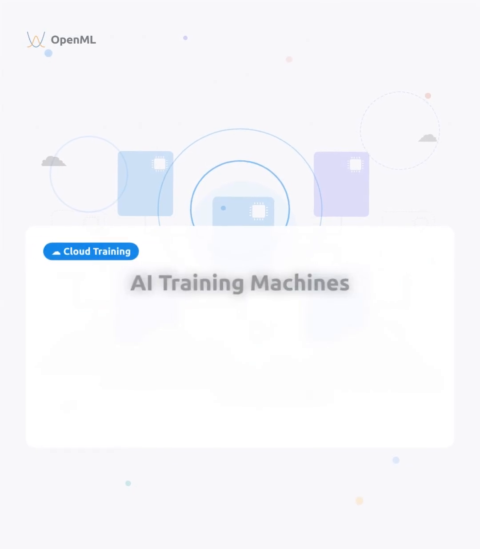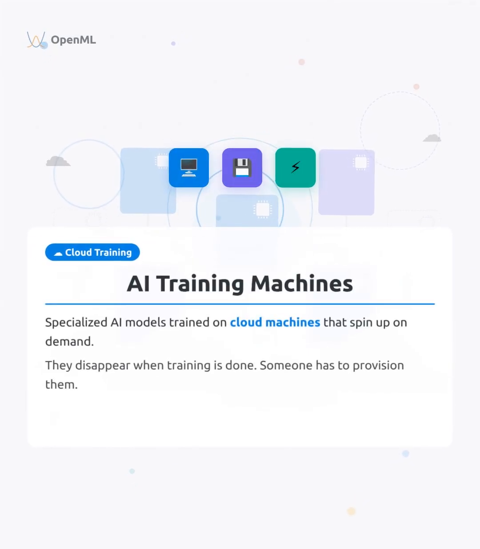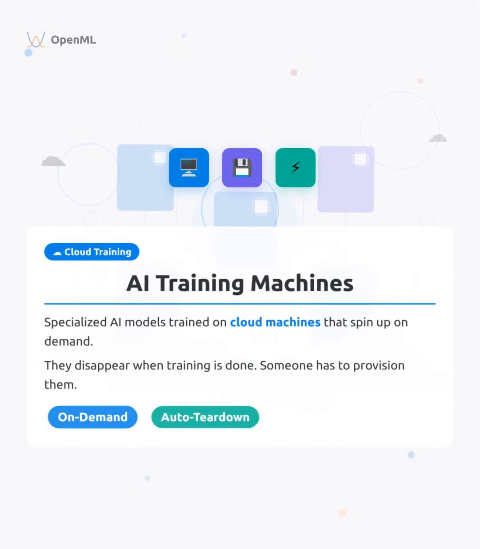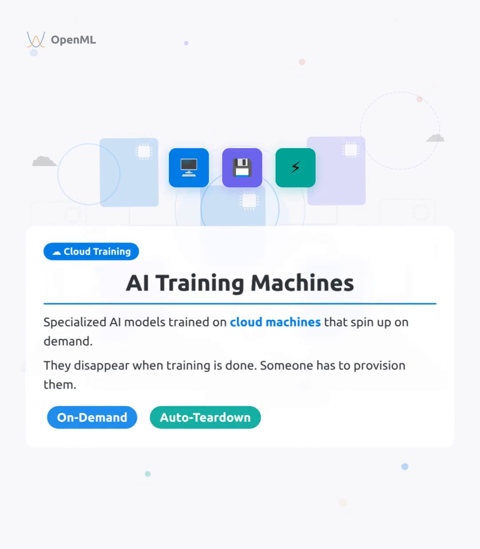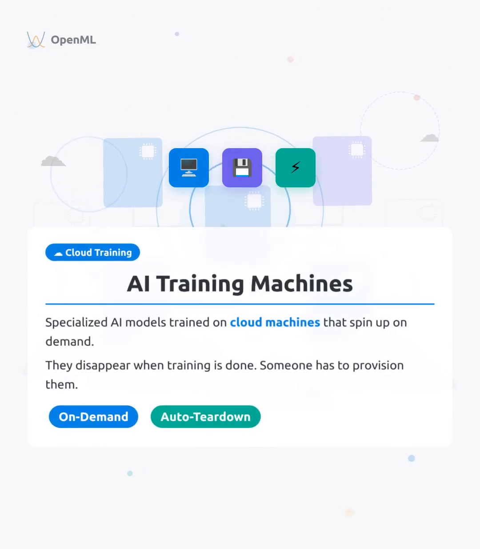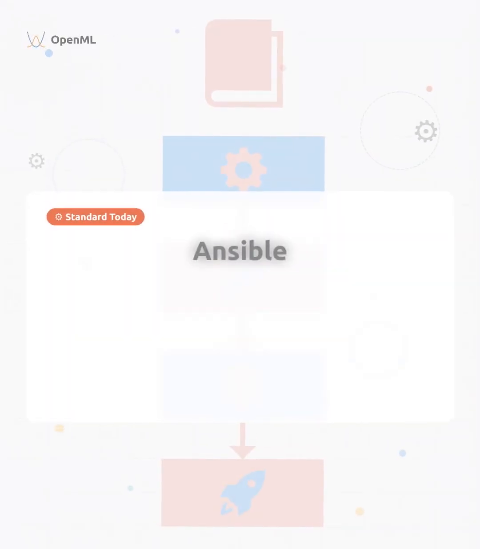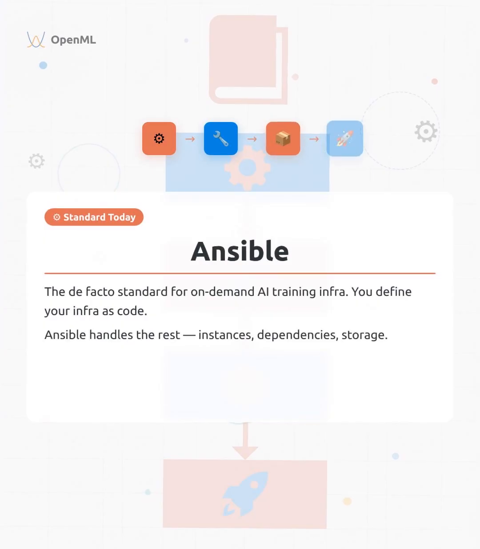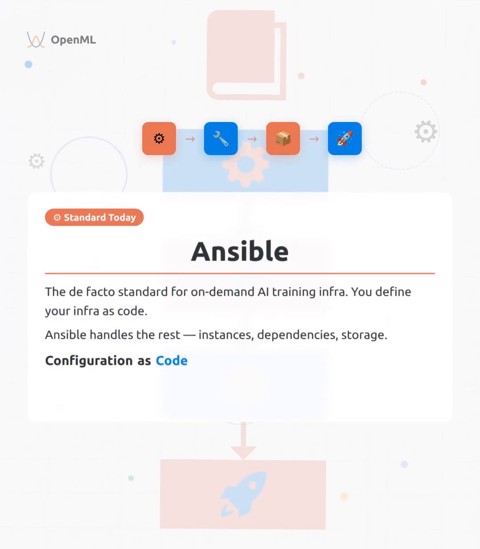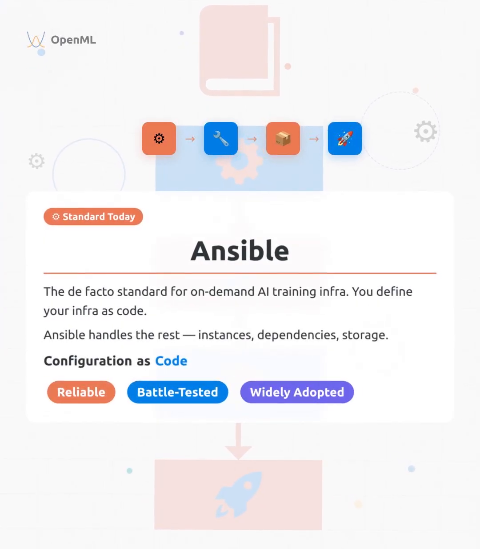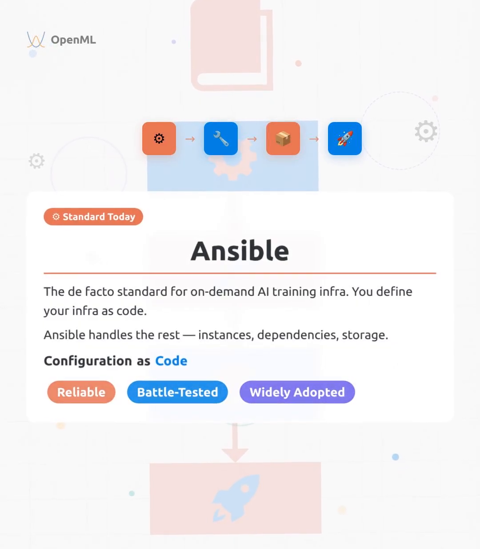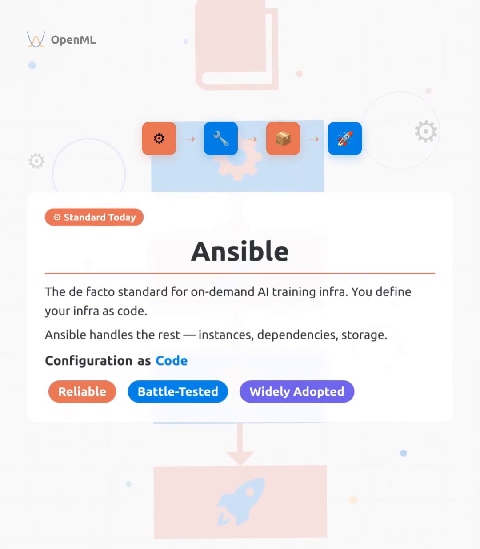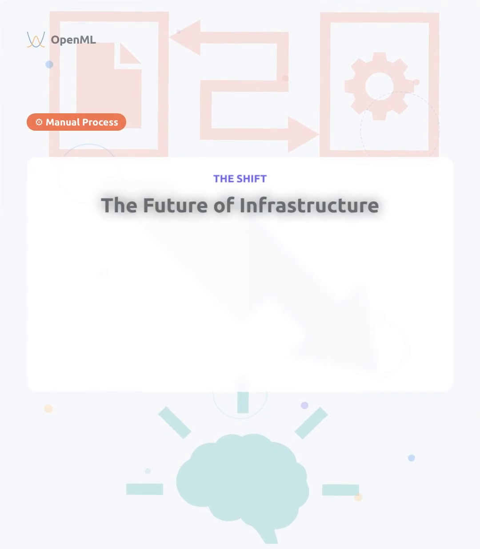At OpenML, we train specialized AI models on cloud machines that spin up on demand and disappear when training is done. But someone, or something, has to provision those machines. Today, Ansible is the de facto standard for on-demand AI training infrastructure. It's reliable, battle-tested, and widely adopted. You define your configuration as code, and Ansible handles the rest, spinning up instances, installing dependencies, mounting storage.